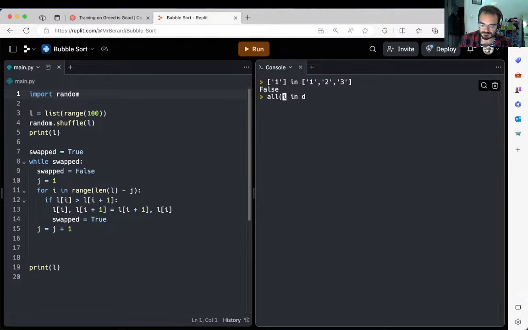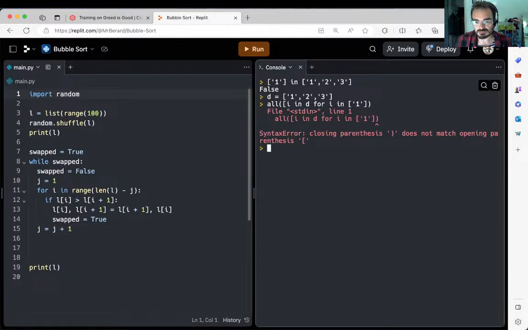So, let's say my d is 1, 2, 3, 1, 2, 3. I want all of i in d for i in... This is a list comprehension for i in, and then, say, if I want to do 3 ones, well, let's try it like this first. This should evaluate to true.